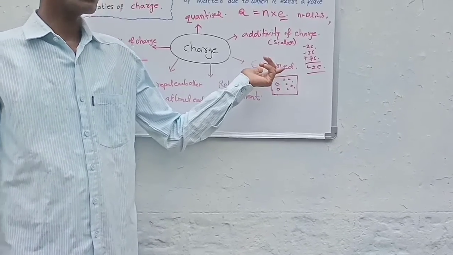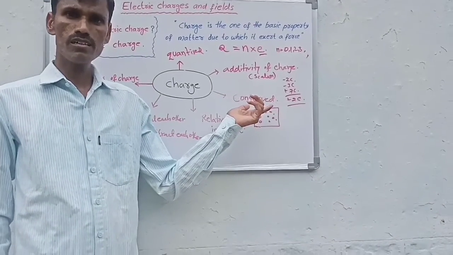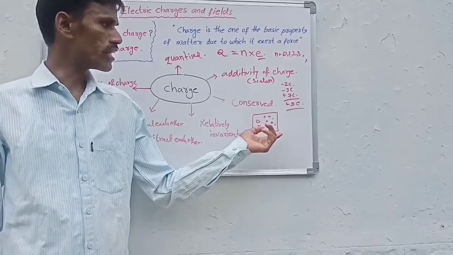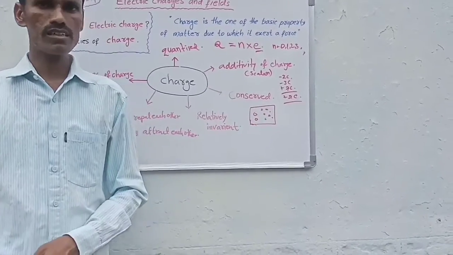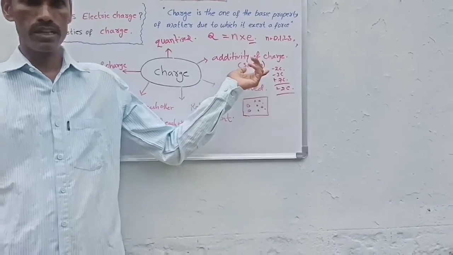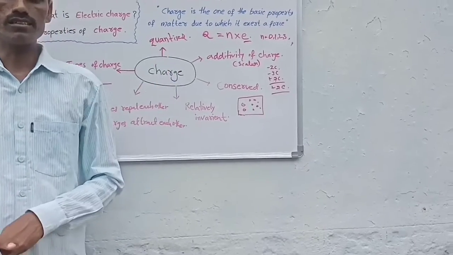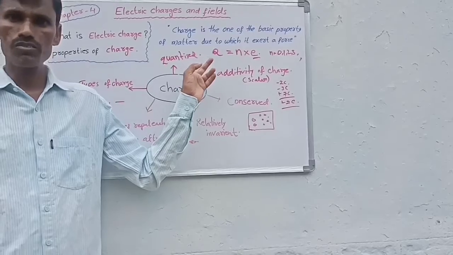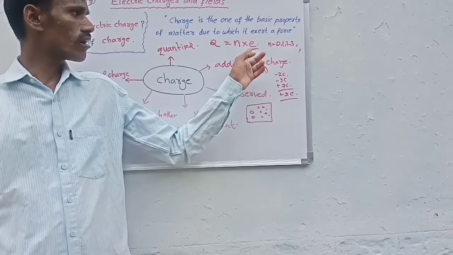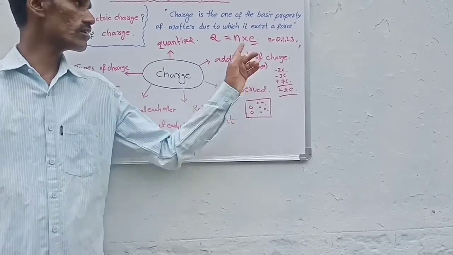And charge is conserved, which means no new charge is created and no existing charge is destroyed. As for the additive property, as scalars, the charges are added algebraically. The last and important property is quantization: the charge on any body is equal to an integral multiple of the charge on an electron.